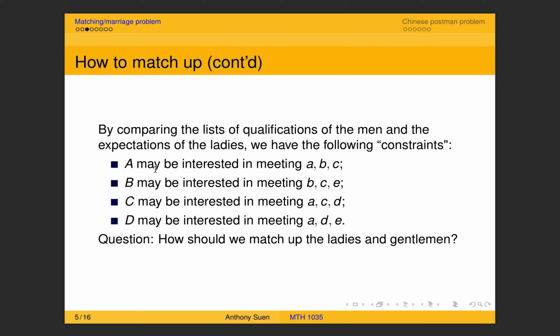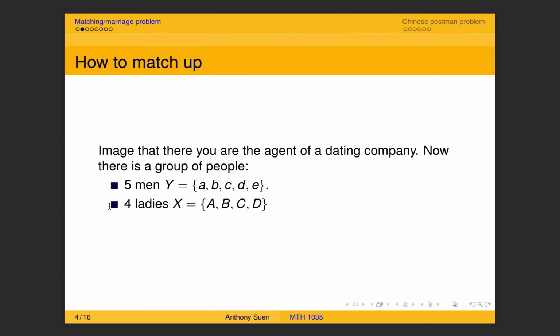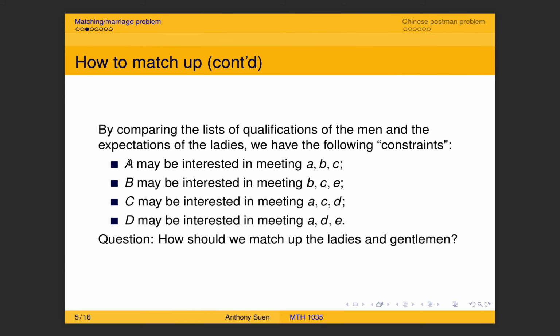Remember, capital letters A, B, C, D are the ladies. For example, lady A may be interested in meeting gentlemen a, b, c, and lady B may be interested in meeting gentlemen b, c, e, etc. So we have the list of constraints, and when you are doing the matching, you have to match according to the constraints suggested by the ladies and the gentlemen. Otherwise they may have a fight, which is not good because you're running a business.